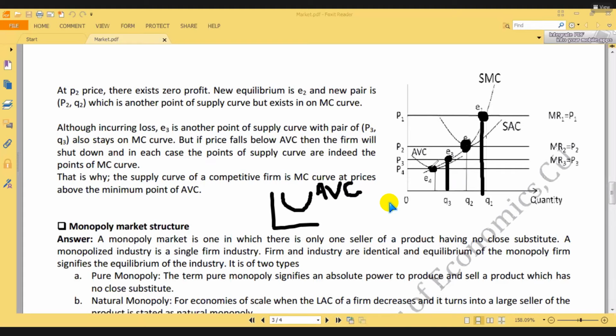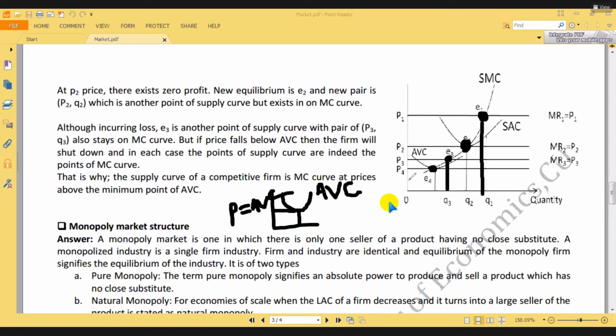The minimum point of average variable cost: if price decreases up to this, the farm will bear the loss. Again, if price decreases up to the minimum point of AVC, the farm will accept this price decrease.